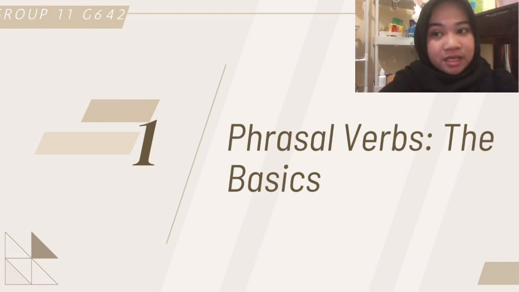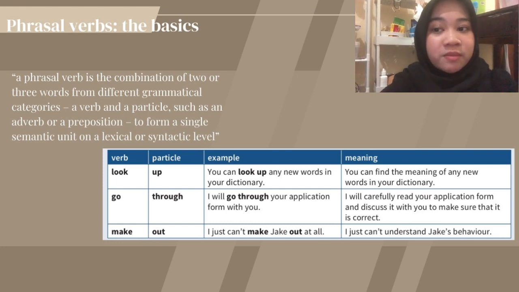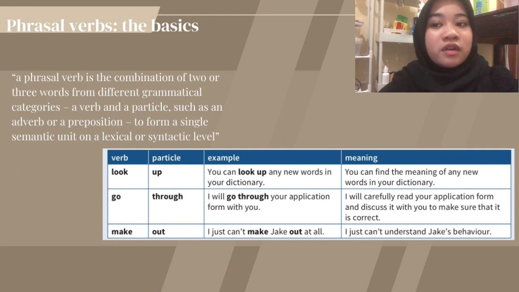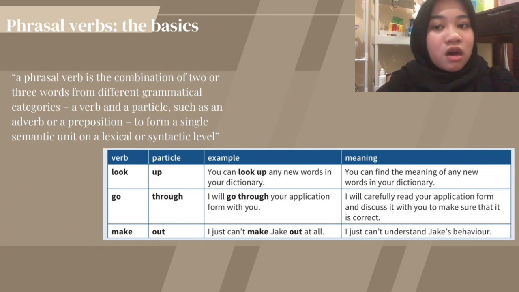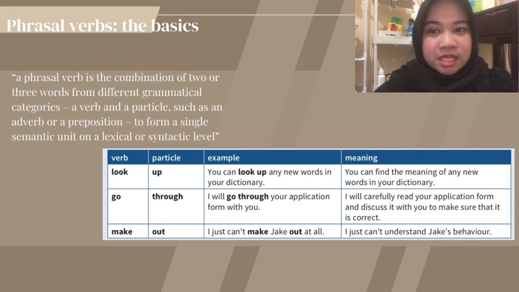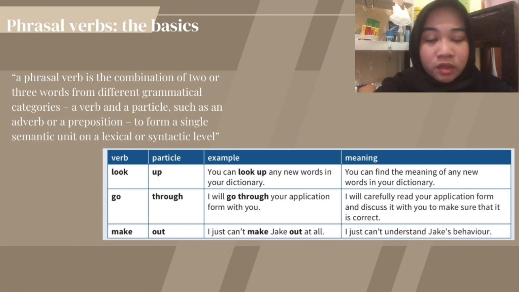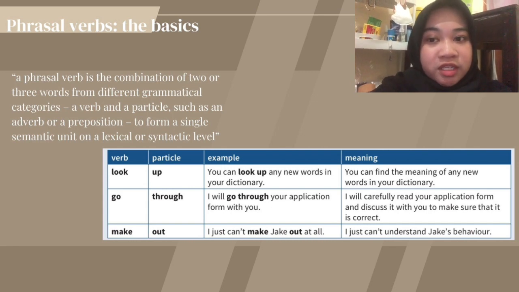Phrasal verb, the basic. A phrasal verb is the combination of two or three words from different grammatical categories: a verb and a particle, such as an adverb or a preposition, to form a single semantic unit on a lexical or syntactic level. 1. Look for verb, up for particle. Example: you can look up any new word in your dictionary. Meaning: you can find the meaning of any new word in your dictionary.